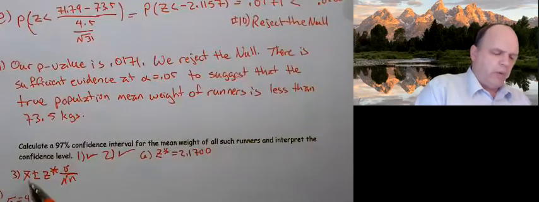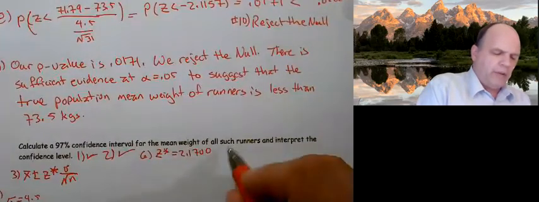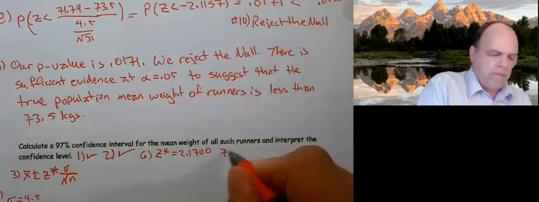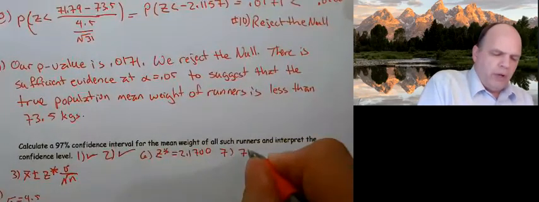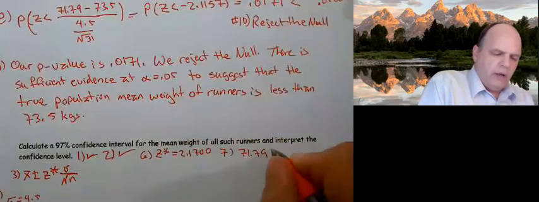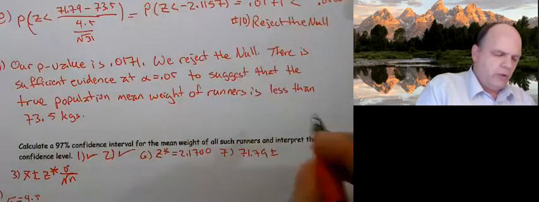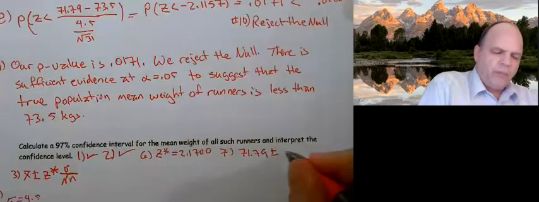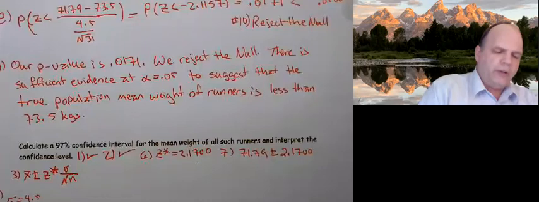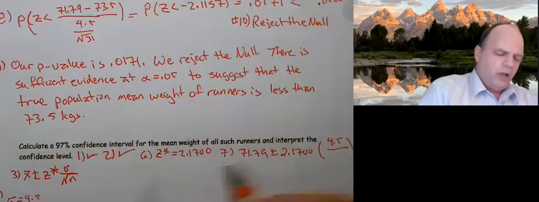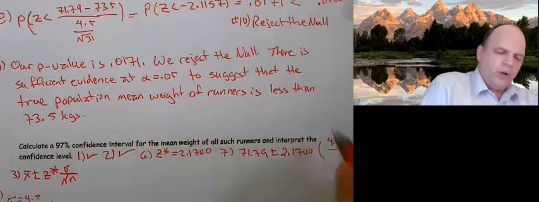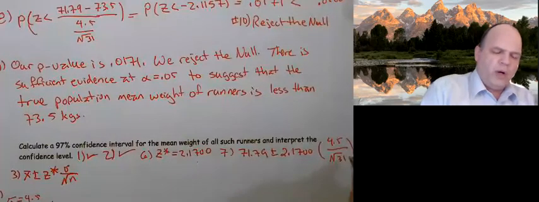The next thing we need to do is plug into our equation. So when I plug in, I have 71.79 plus or minus my Z star. We always make it positive, so always write it as positive, especially when you're putting it into the worksheet. And this is 4.5, the standard deviation, divided by the square root of 31.